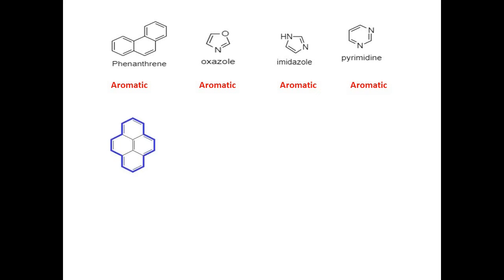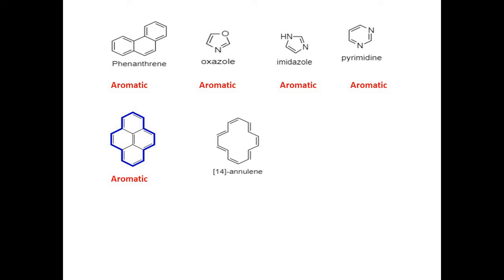Now the next example is this. In this example, the borderline blue color shows the double bonds that are counted for the aromaticity. There are 7 pi bonds, so there are 14 pi electrons, hence this molecule is aromatic. Now in this molecule there are 7 pi bonds, so there are 14 pi electrons and there is resonance also, so this molecule is also aromatic.